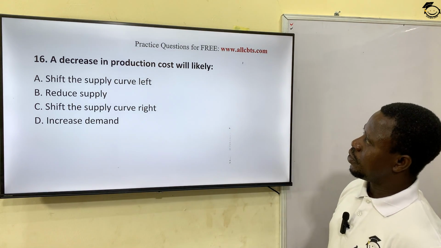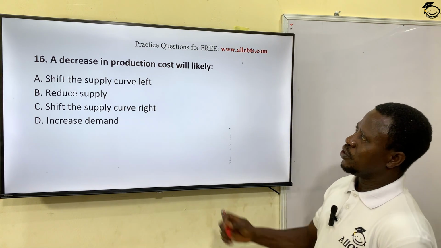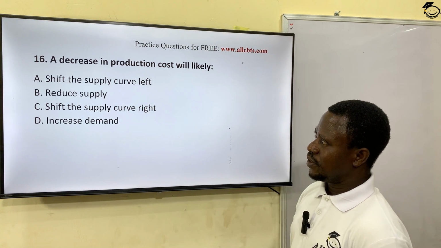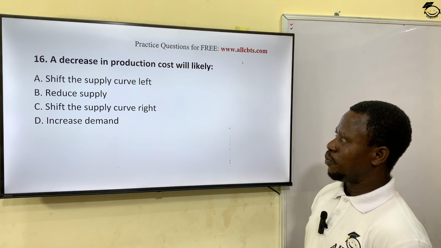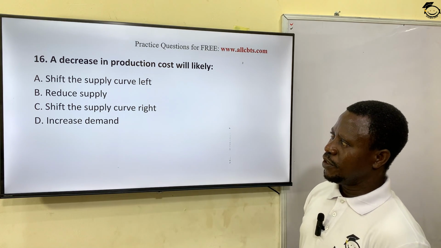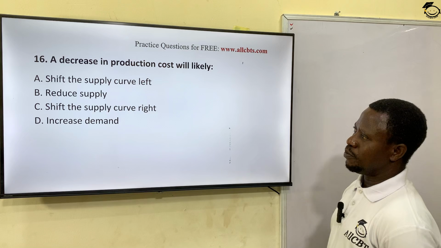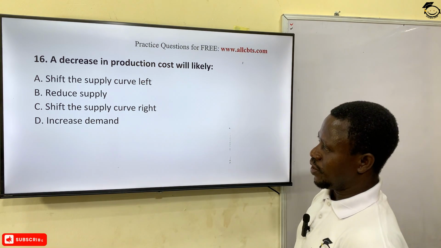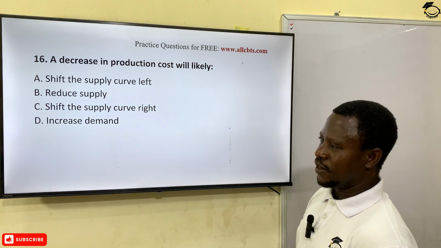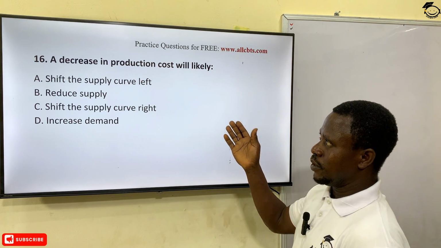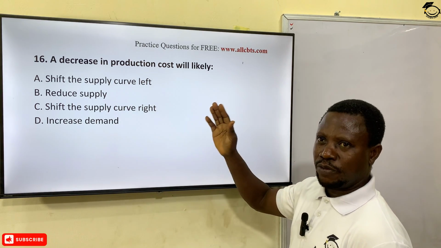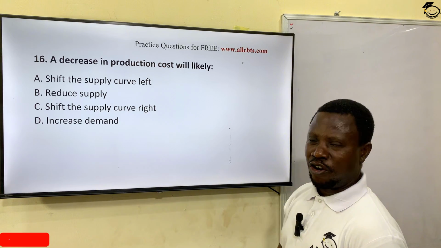A decrease in production cost will likely, what will happen when the cost of production falls? A. Shift the supply curve left. B. Reduce supply. C. Shift the supply curve right. D. Increase demand. We're talking about supply now. Cost of production is applicable to supply, not demand, so D is already out.